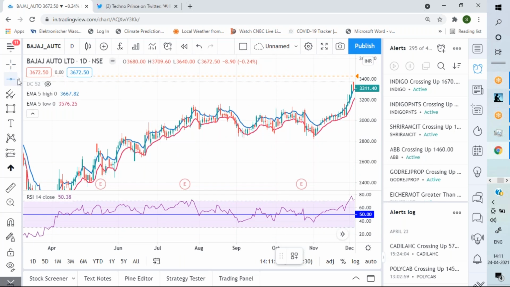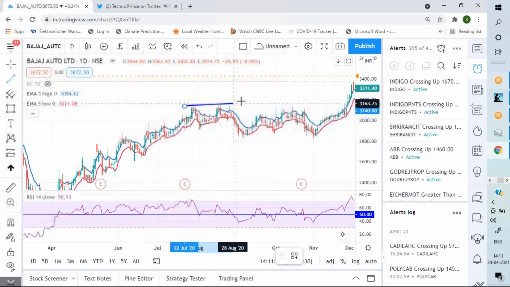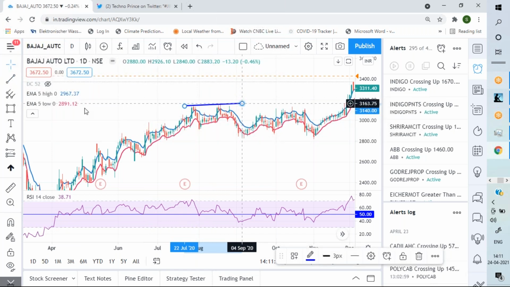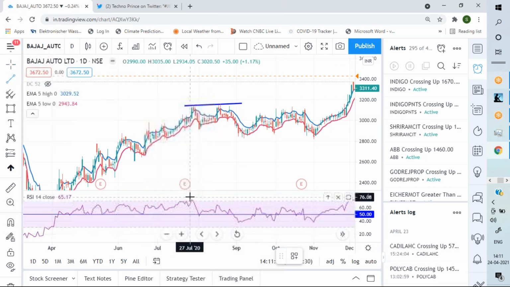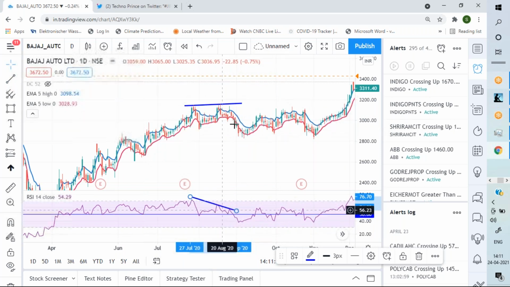See, price is making a higher high, and RSI is making a lower low. Then what happens? Price breaks below this down and RSI breaks below 50. So these are the points you could short from 2993, and you had a 4 to 5% kind of fall.